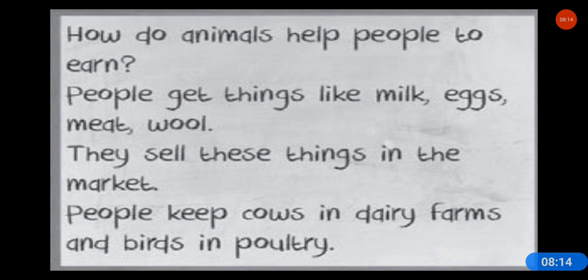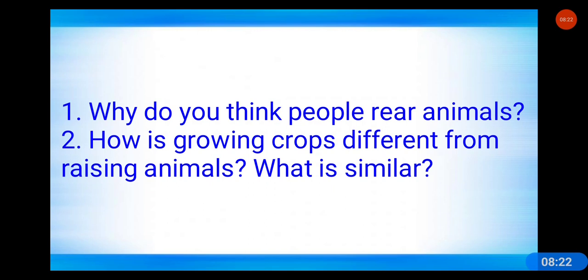Where do we keep our cows? We keep our cows in dairy farm. And where do we keep the birds? In poultry farm. Remember all these points. So please see these two questions. Why do you think people rear animals? And how is growing crops different from raising animals? What is similar? Let's see.